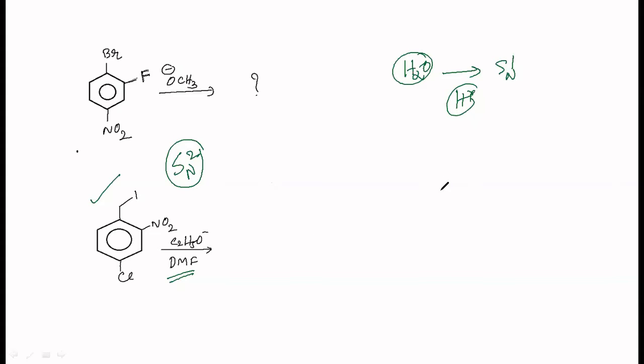So DMF. Do you know what is DMF? Dimethyl formamide, right? How do you remember this? Formic acid is this, HC double bond OH. Amide of this, HC double bond O NH2. Amide of this is formamide.